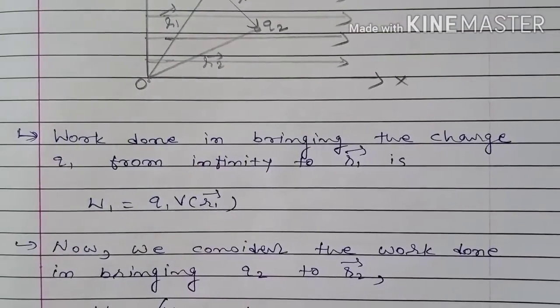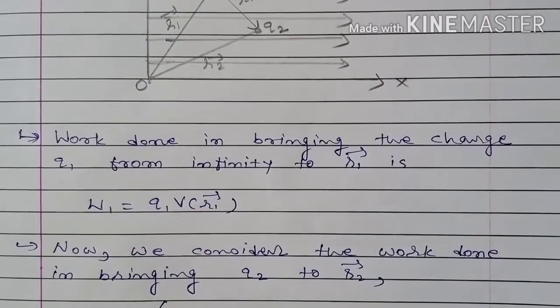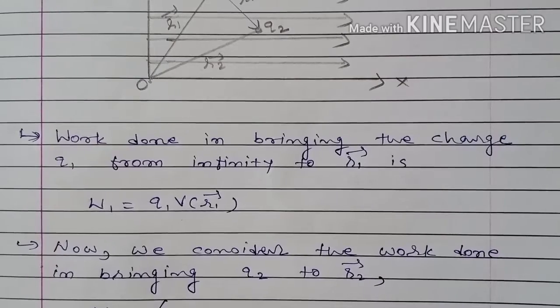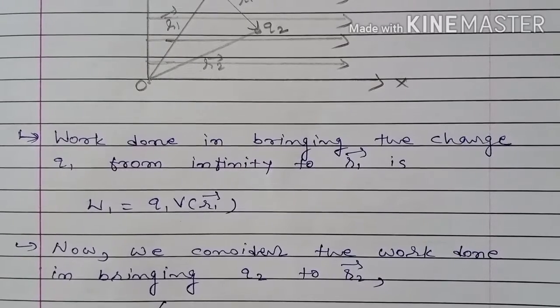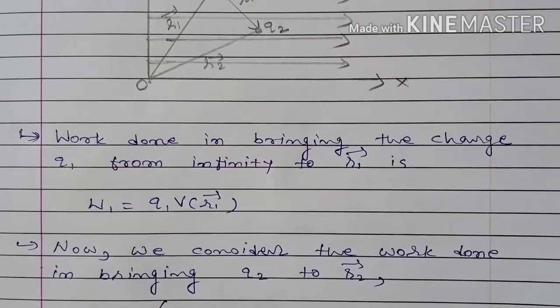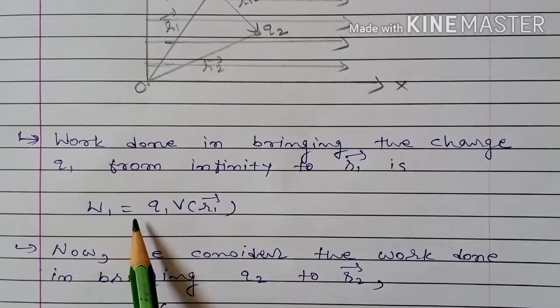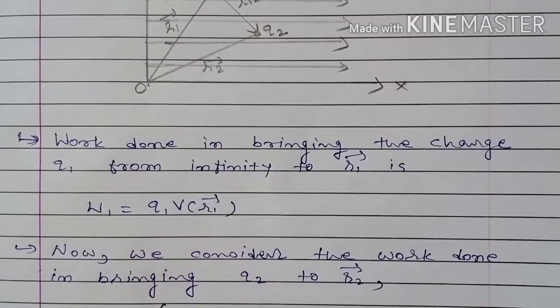First, the work done in bringing the charge Q1 from infinity to r1 vector. First we have to bring charge Q1 from infinity to r1 vector. So right now forget about Q2. First we are bringing Q1 from infinity to the given point. So at that time the work done is W1 is equal to Q into V, Q1 V r1 vector.